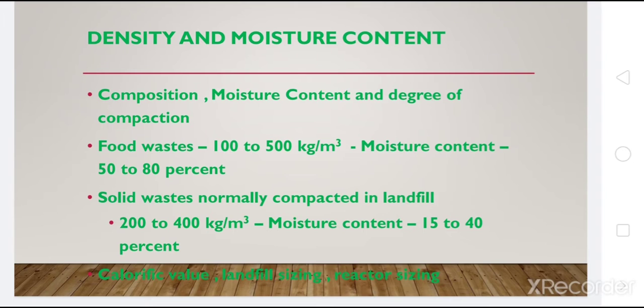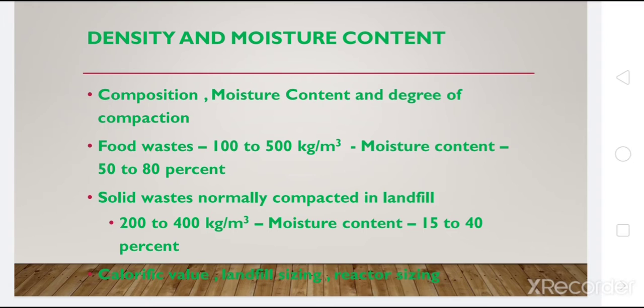a specific weight or a density, but it ranges between 200 to 400 kg per meter cube when we are talking about compacted solid waste. The term compacted solid waste comes from assuming that the solid waste would end up in landfill, and once these stuffs are compacted in a landfill, what would be the density of the solid waste mixture generally? That's what we are discussing here. So it generally comes around 200 to 400 kilogram per meter cube.